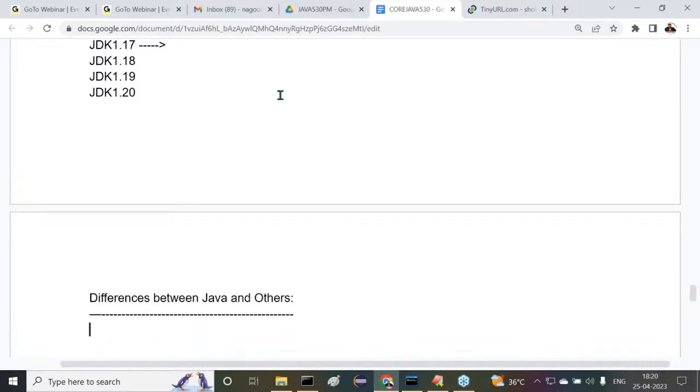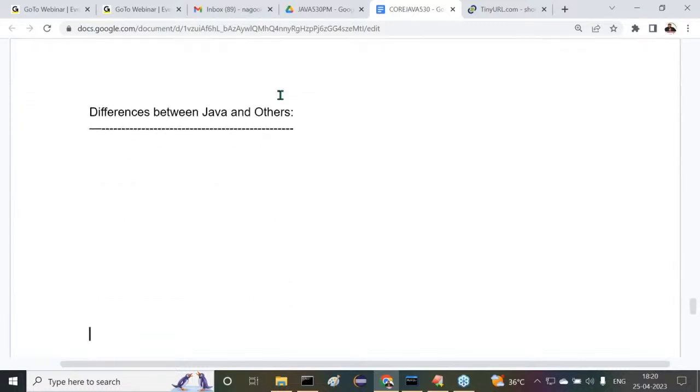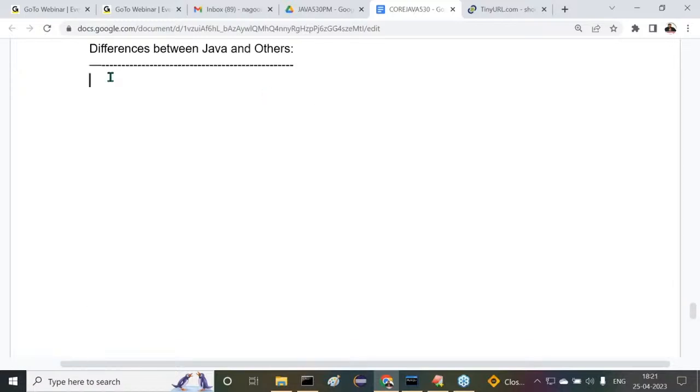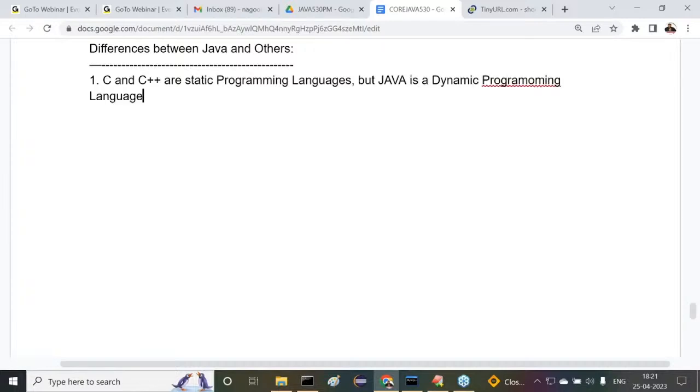Right, sir. So differences between Java and others, this is the second topic you have. All right. Observe carefully. The very first difference I'm going to provide. All of you observe carefully. What is that first difference? I'm telling you. C and C++ are static programming languages. But Java is a dynamic programming language. From this point onwards, our content is very much important.